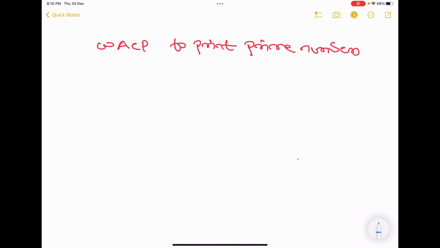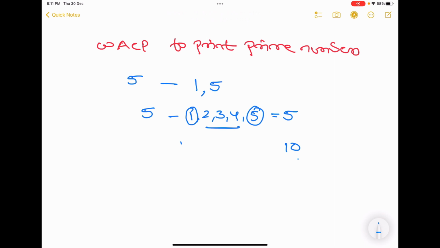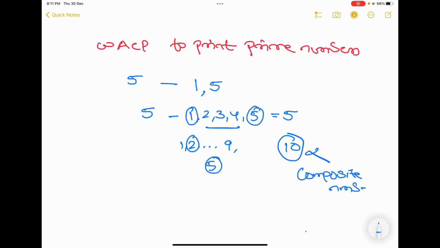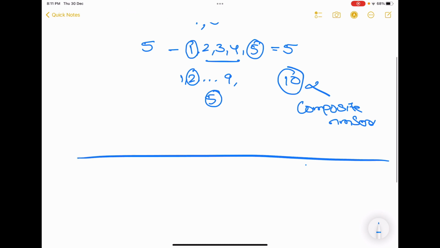See, first of all, what is a prime number? A number is said to be prime if it is divisible by 1 and itself and no other numbers in between. If we take number 5, 1, 2, 3, 4 are its previous numbers, and it should be divisible only by 1 or by itself and not by any other number. So 5 is definitely a prime number. Whereas 10, if we take from 1 up to 9, 10 is divisible by 2 and it is also divisible by 5. This makes it not a prime number, but a composite number. It's a composite number, third standard mathematics. So that's it. This is the funda of prime number and not a prime number.